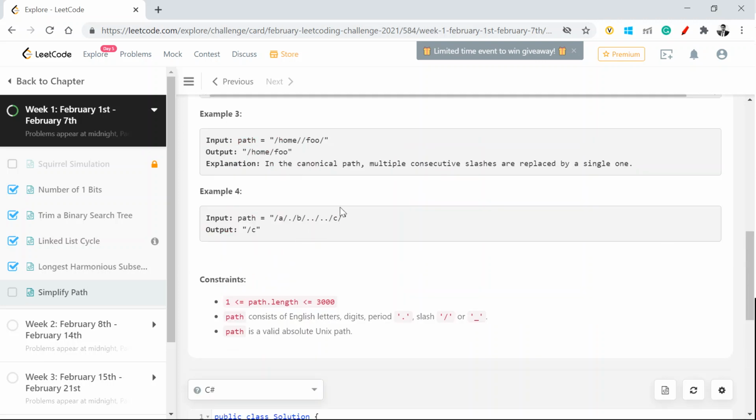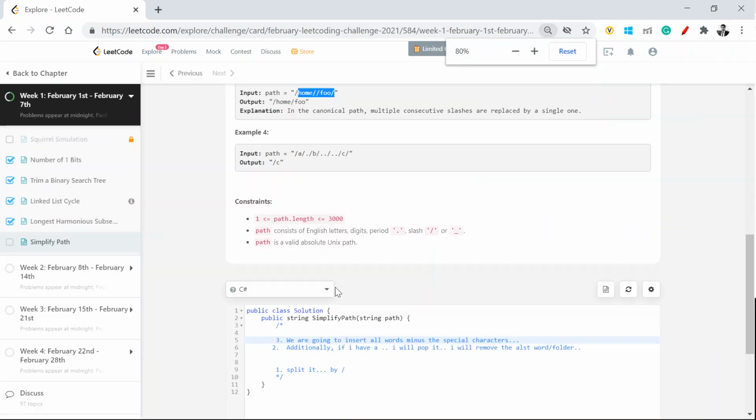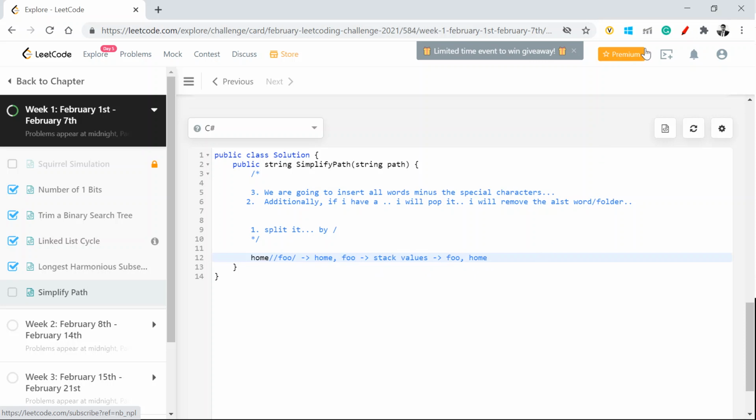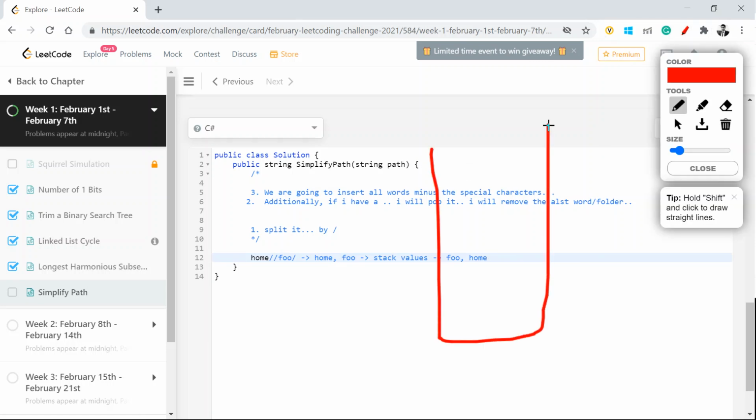Now, if I look at this example, the moment I parse it, this will convert to home and foo. If I add it to the stack, the last value inserted will be foo, and then there will be home. Because it is last in, first out: first it got home and inserted it, then it got foo and inserted it. In a pictorial view, home will be here and foo will be here.